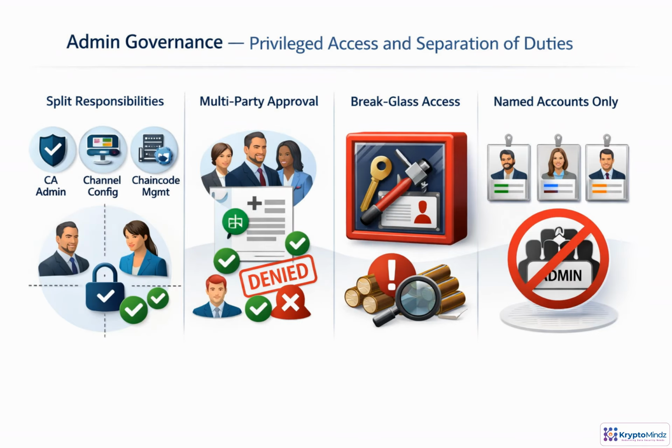Administrative access is where governance either protects the network or creates one of its biggest weaknesses. No single identity should control the CA, channel policies, chaincode lifecycle, infrastructure, and monitoring. Sensitive changes should require more than one approver, with a clear audit trail. Emergency access should be reserved for defined break glass cases and reviewed afterwards. Avoid shared admin accounts as well. Named identities make accountability real because every action maps back to a responsible person.